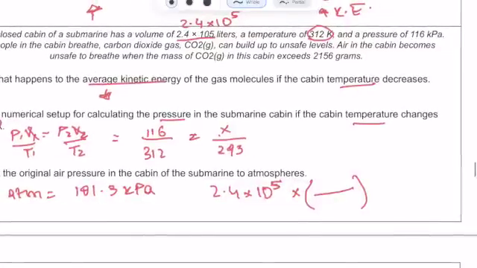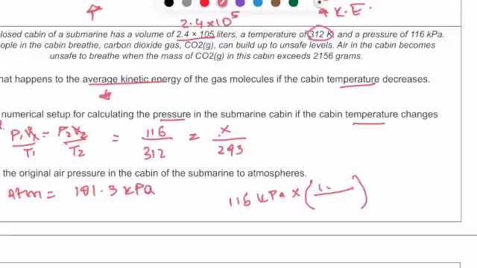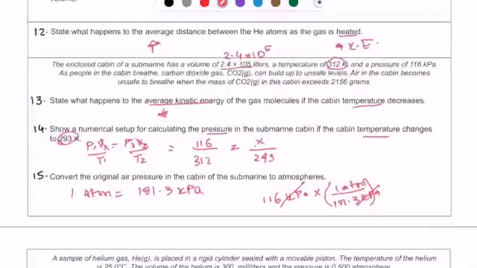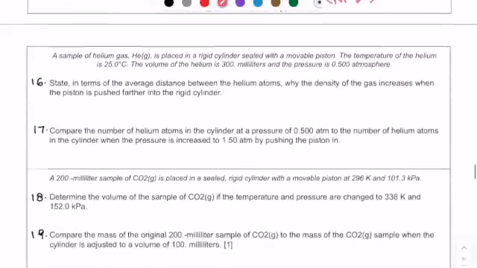I used the wrong thing. I used the volume. You should have 116 kilopascals. So multiply this with 1 atmosphere is equal to 101.3 kilopascal. So just do the division and get your answer.